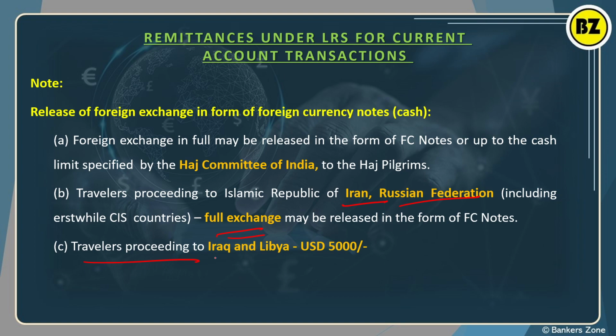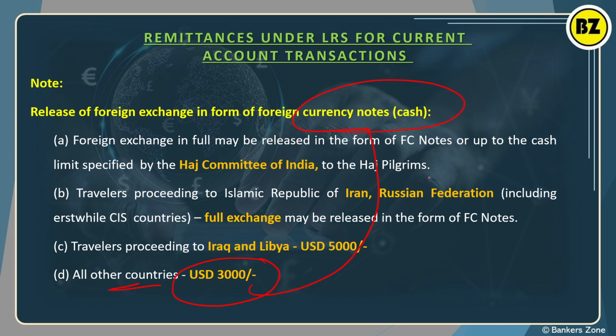If you are traveling to Iraq and Libya, up to 5,000 US dollars you can exchange as foreign currency in cash. If you are planning to travel to any other country, you can have 3,000 US dollars as a cash exchange, right? So remember the limit: for Iran and Russia, no limit, full exchange is allowed. Iraq and Libya, 5,000, and US dollars 3,000 for all other countries. And for Hajj, the Hajj Committee will decide the limit every year for the pilgrims.